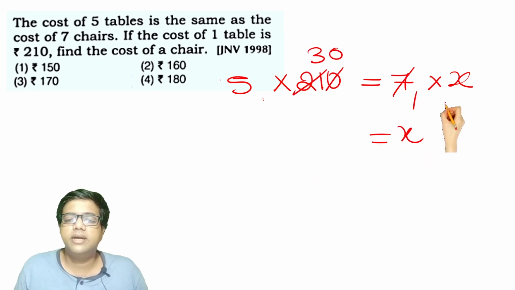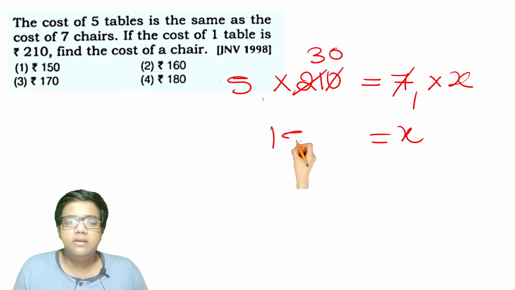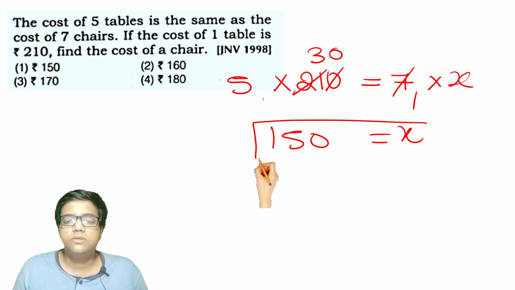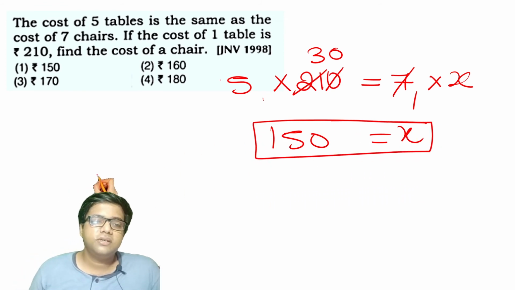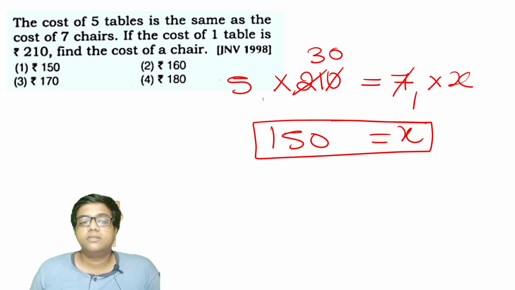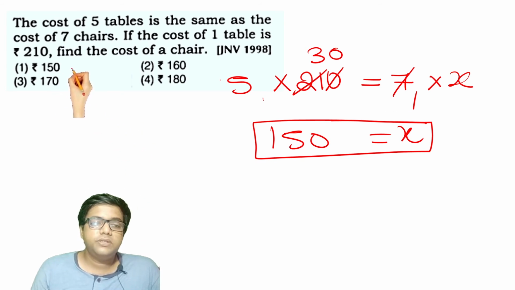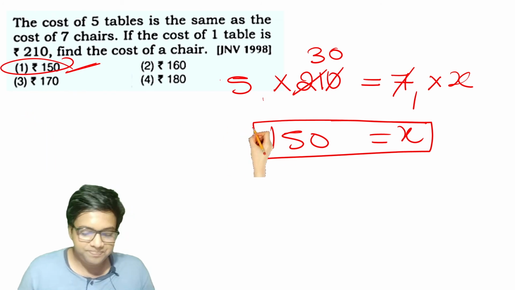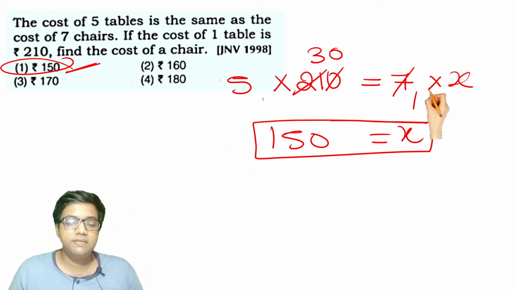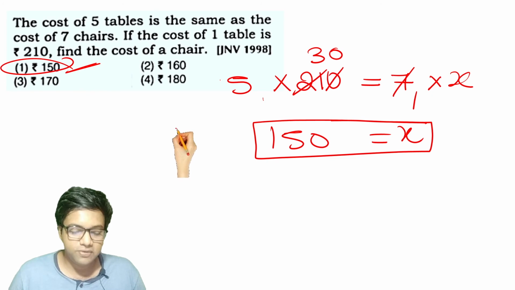So therefore I get x here on the right hand side. On the left hand side, 5 3s are 15, 150 rupees. So the cost of 7 chairs, the cost of 7 chairs is 150 rupees. Option 1 is the right answer. I'm sorry, not cost of 7 chairs, it's cost of 1 chair. Cost of 1 chair is 150.